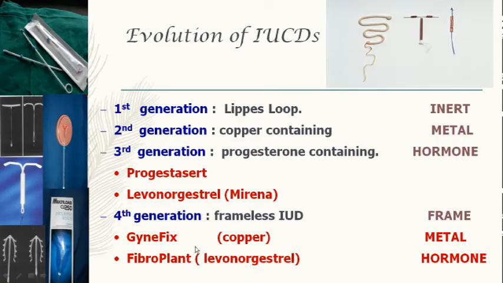And there are two types. One is Gynefix, where the frame has been removed and you are using copper, and another is the Fibroplant, where the frame has been removed and you are using levonorgestrel. So these two with the frame and these two without frame are the frameless IUCDs.